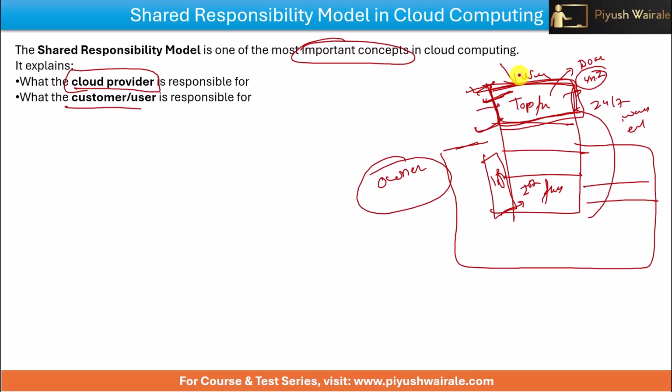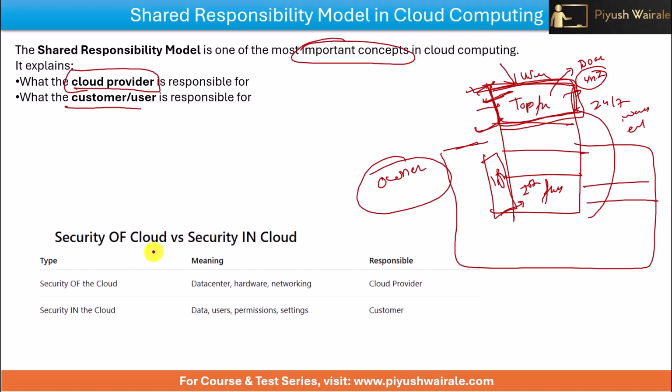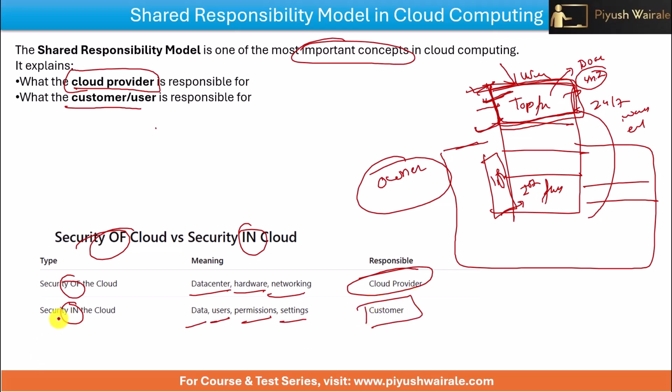Now you can see here we have something called security of the cloud and security in the cloud. When we talk about the security of the cloud, we mean data centers, hardware, networking. So it's the responsibility of cloud providers. When we talk about the security in the cloud, for example data, users, permissions, settings, it's the responsibility of a customer here. I hope you understand this particular thing.